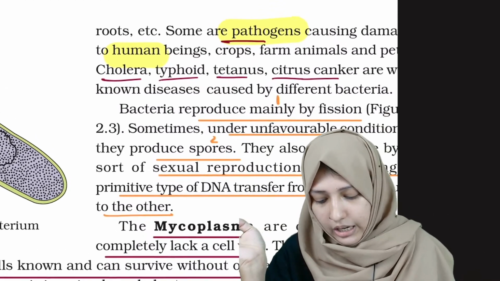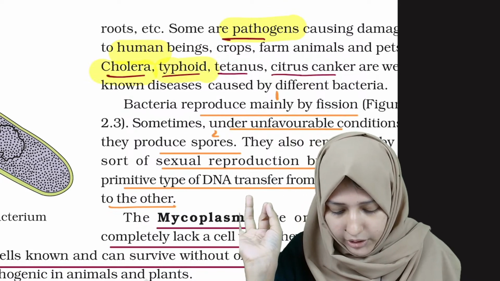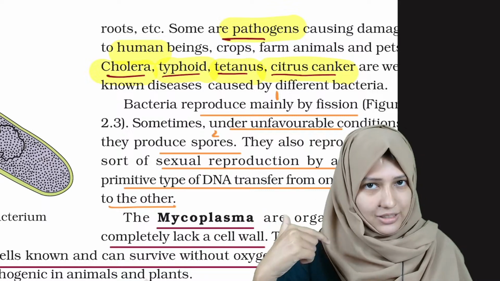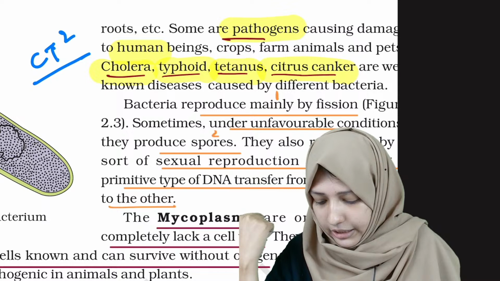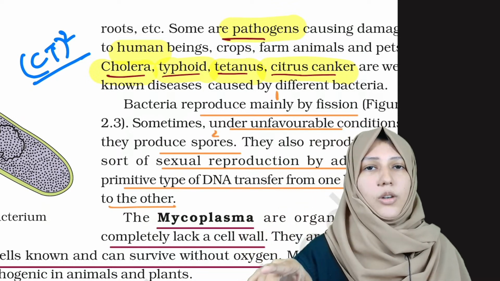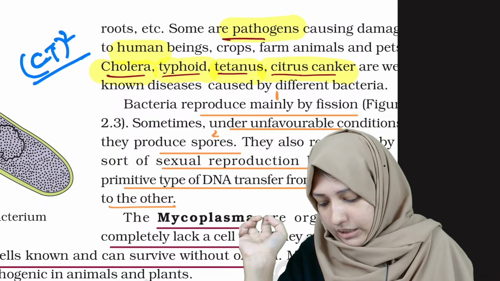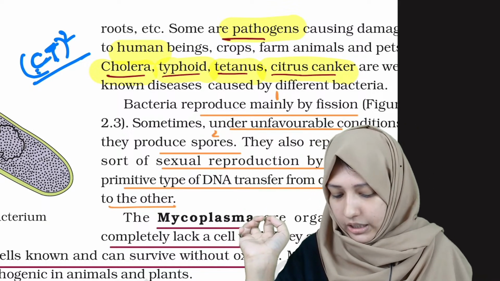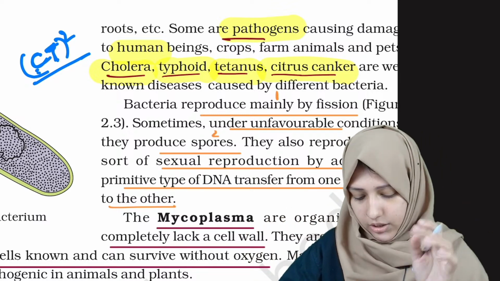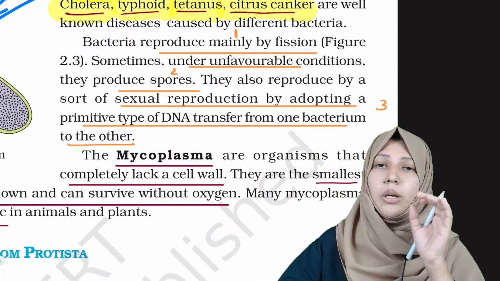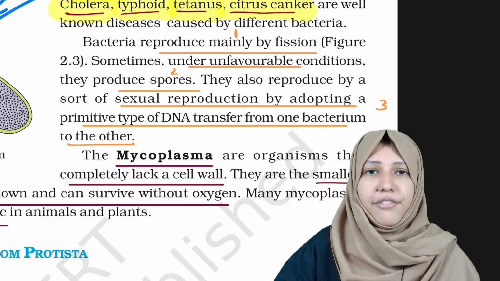Right. And what are the diseases caused by bacteria? Cholera, typhoid, tetanus, citrus canker. When I studied, I used to remember it like this: CT square, CT whole square. But now we know it's easy to study all these: CT square means cholera, citrus canker, tetanus and typhoid. These were the bacterial infections. Now let us see about reproduction. Bacteria reproduce mainly by fission.